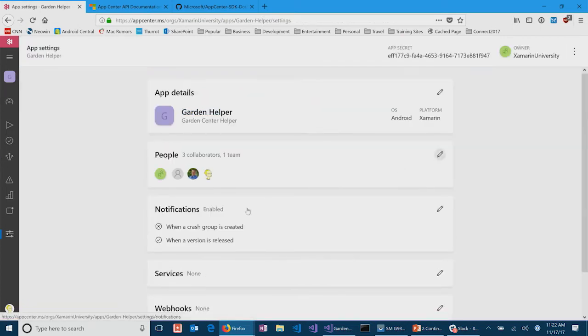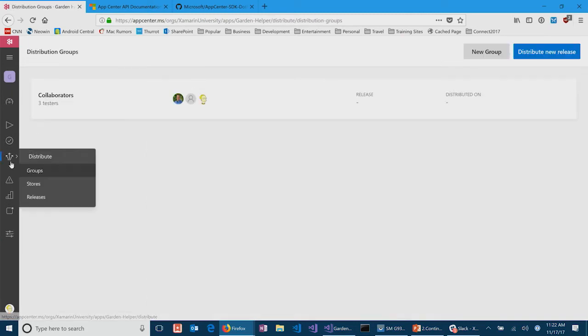And I can actually set this up to say how this is going to get notified. So when a new build happens, do we notify these collaborators? They'll get an email with a little link saying they can update the application directly from the App Center distribution. Right, and in the case of Android, just pull down that APK and off I go. Yeah, that's right. You'll get a link to it, and you'll click on it from your actual device, and it will just install over the air to your device itself. So that's pretty darn cool that I can actually set all that up.